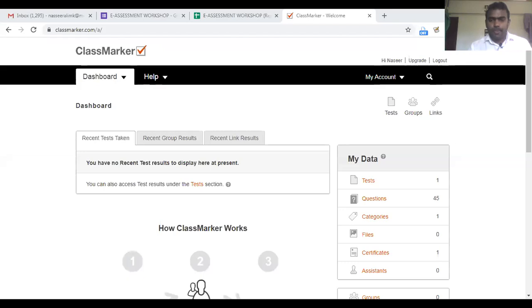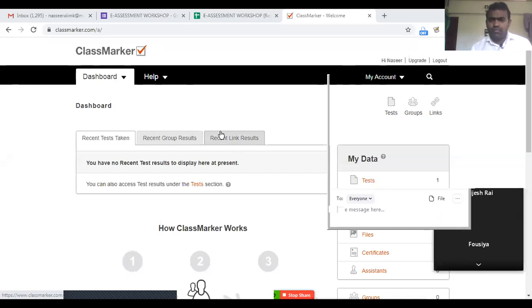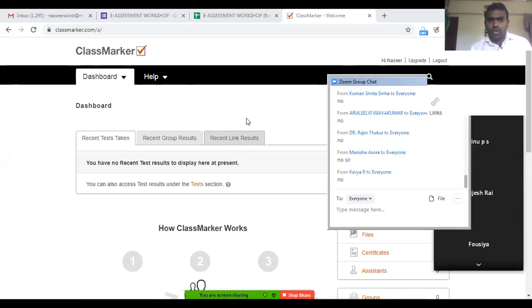Let me ask in the chat box: have you ever used a tool known as ClassMarker? Have you ever used this tool, classmarker.com? That is the tool which we discuss today, classmarker.com. This is a very good tool. I have been using it for the last 5+ years, and I have hardly found people who know this tool. I thought it will be a new tool for you, and it will have important users also.